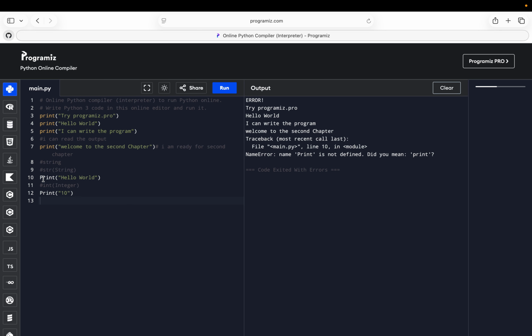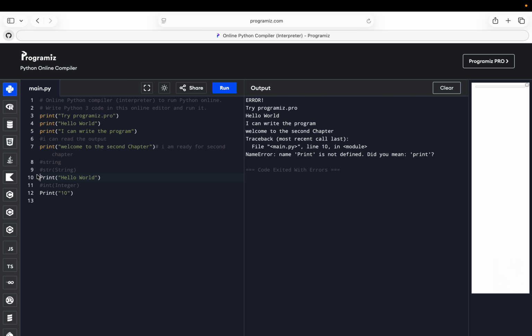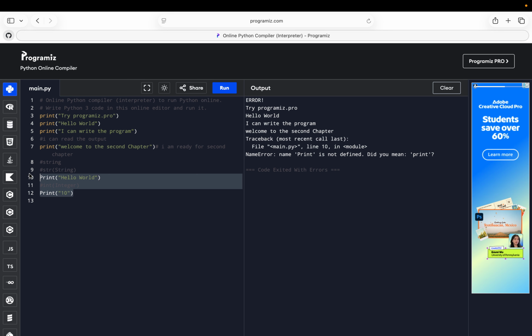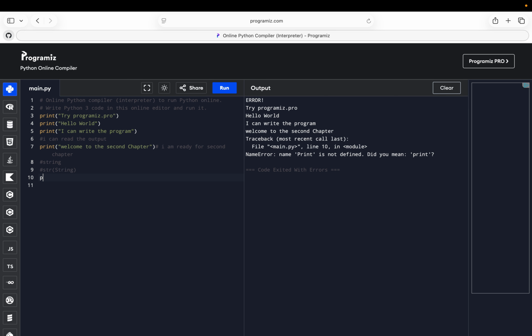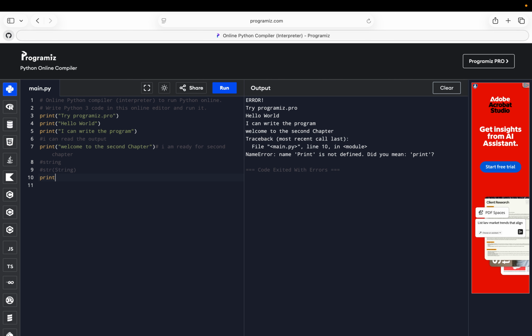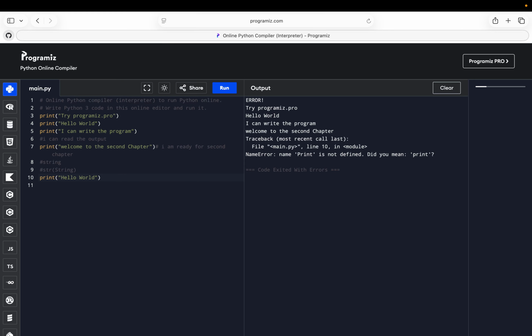line 10, what's the issue here? Wait. Oh, okay. Did you see what mistake I just did? Okay, so this is just my habit when I write. Sometimes I just capital the P and I write like that.